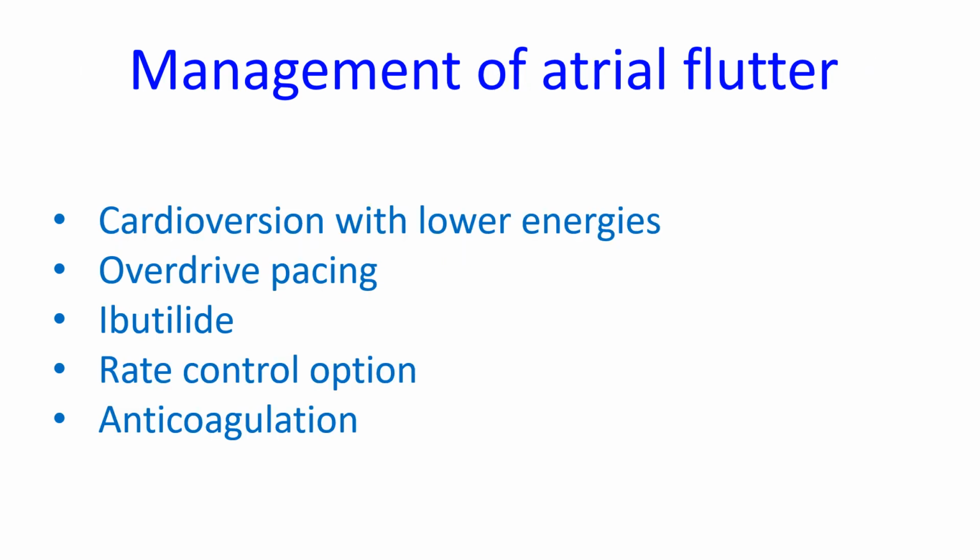Management of atrial flutter. If there is acute hemodynamic collapse or heart failure, emergent synchronized DC cardioversion is needed. Energies less than 50 joules may be sufficient as atrial flutter is highly sensitive to cardioversion, being a macro-reentrant arrhythmia. Atrial or esophageal pacing may also be able to terminate atrial flutter. Intravenous ibutilide has a success of 76%. Rate control can be achieved by diltiazem, verapamil, beta blocker, or digoxin. Anticoagulation protocol as for atrial fibrillation.